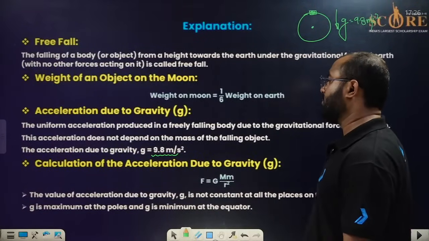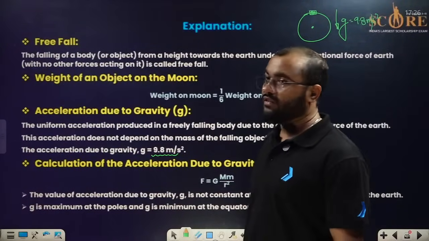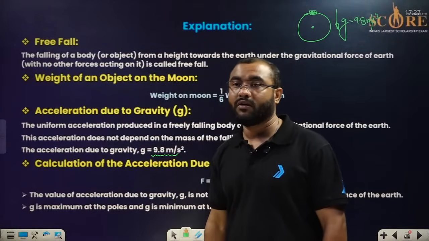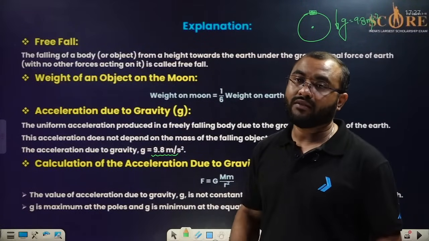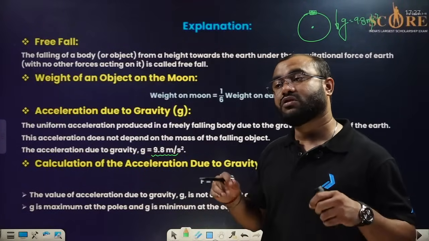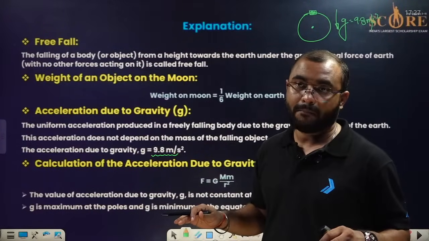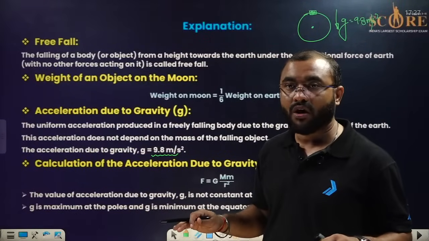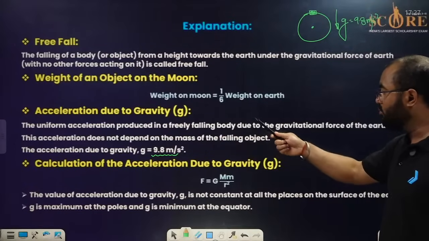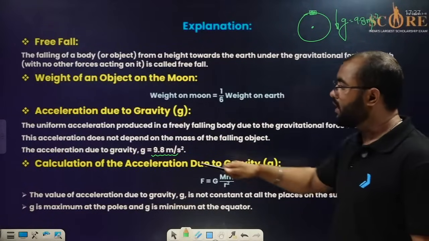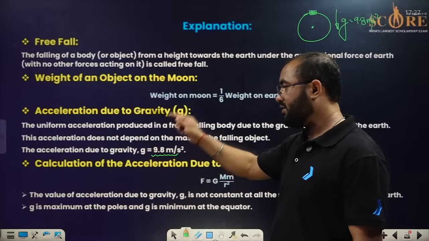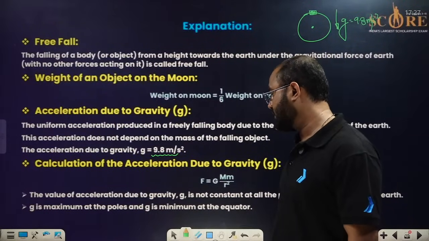A few more things, everyone. The value of g does not depend on the mass of the body. It doesn't depend on the medium of the body, nothing. The acceleration due to gravity is independent of every single thing. Moving next, a freely falling body has uniform acceleration due to the gravitational force of the Earth. This acceleration does not depend on the mass of the falling body. The acceleration due to gravity for the Earth is 9.8 meter per second square.